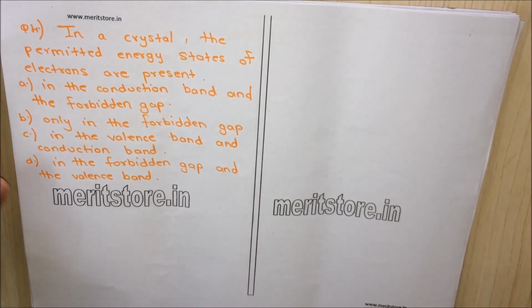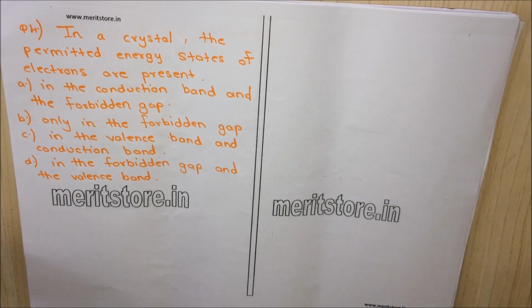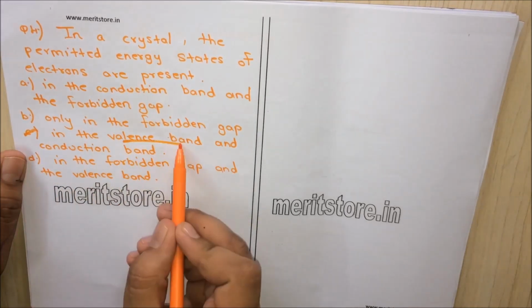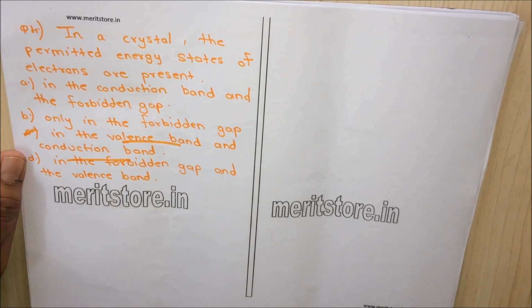Question 4. In a crystal, the permitted energy states of electrons are present. Option A, in conduction band and the forbidden gap. Option B, only in the forbidden gap. Option C, in the valence band and the conduction band. Option D, in the forbidden gap and the valence band. So we know that in the crystal, the permitted energy states of electrons are present in the valence band and the conduction band. So option C is the correct answer.